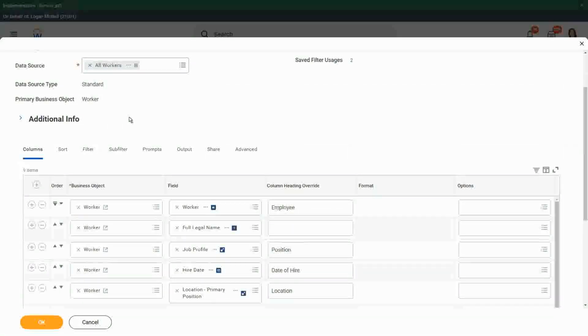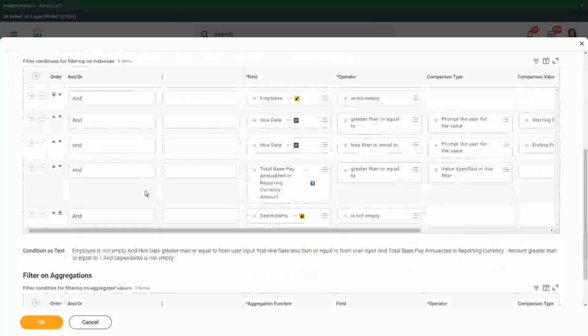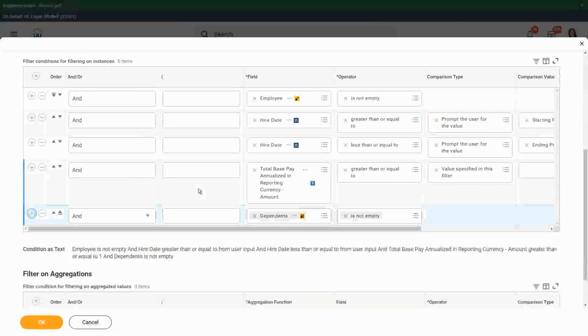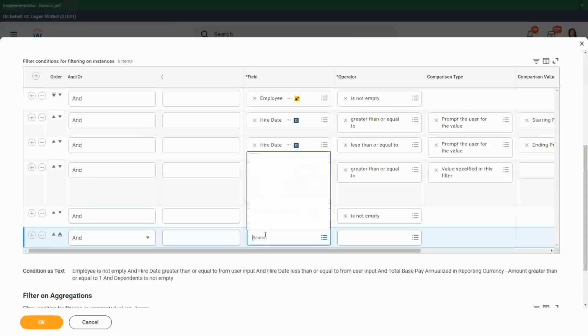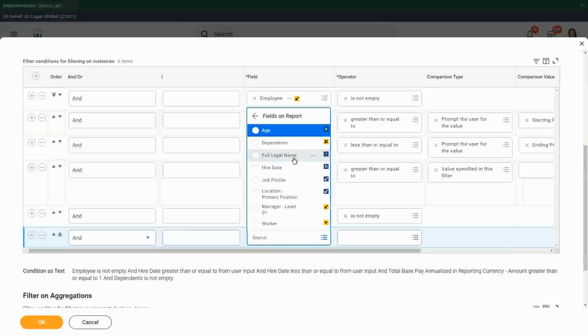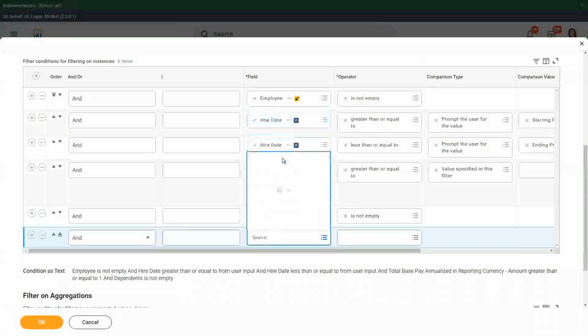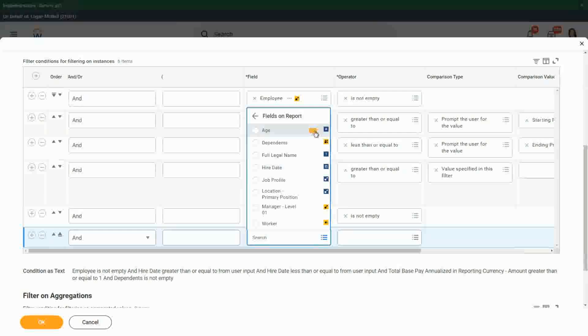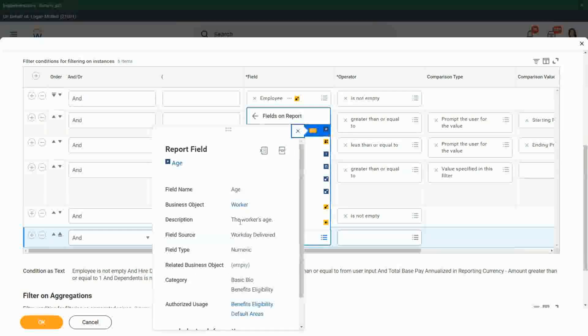So how to do it? We go to Filter, is it? And let's add another condition. Let's try to search for the fields on that. We have the fields on the report, so it should be okay. If I see age, this field is the worker's age.